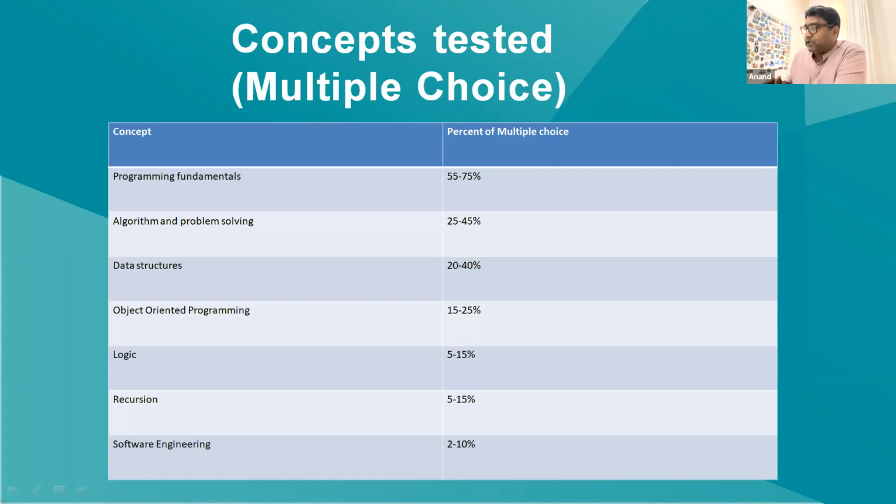What are the different topics covered in the multiple choice section? These are the different topics. As you can see from here, all are software programming topics: programming fundamentals, algorithms, data structures, object-oriented programming. The whole paper is structured around object-oriented programming, and then recursion and software engineering.